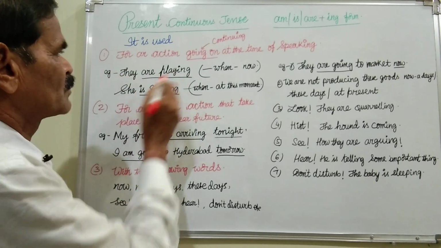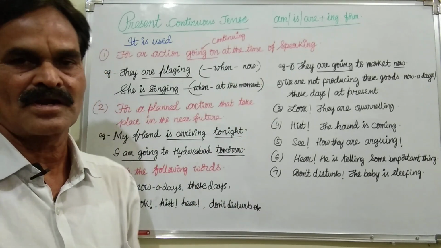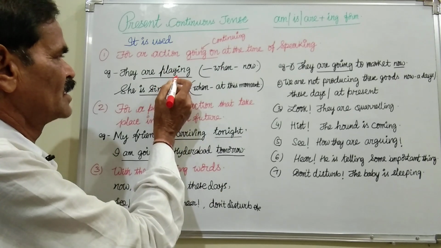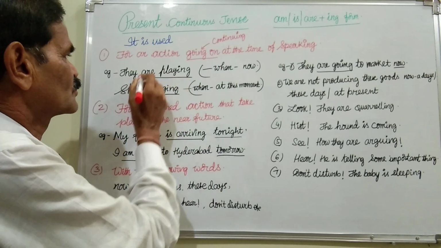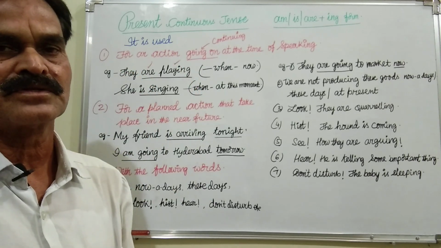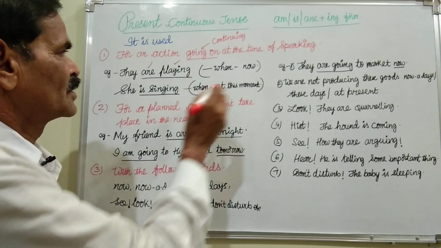Example, they are playing. When? Now, or at this time, or at this moment, or at the time of speaking. If this action of playing is going on, then, because they is plural, we say they are playing, and it is now.